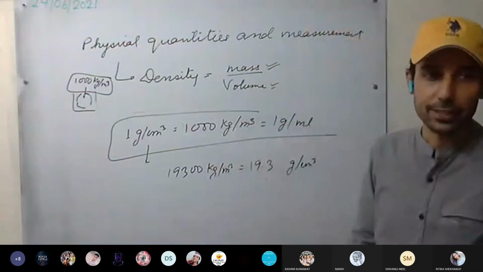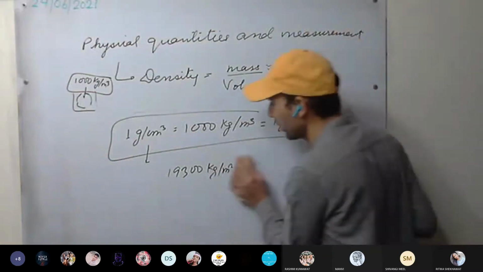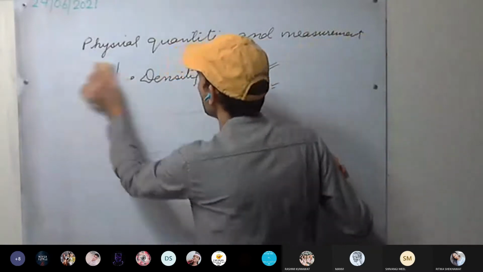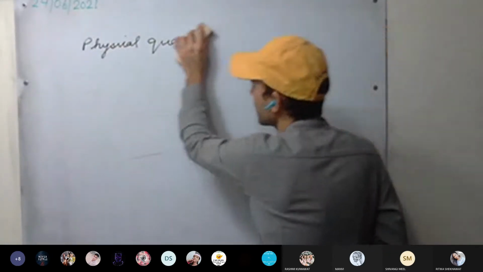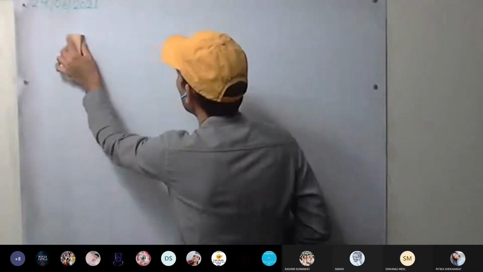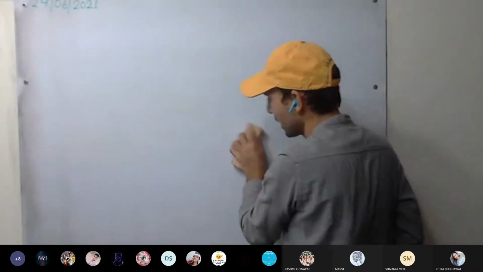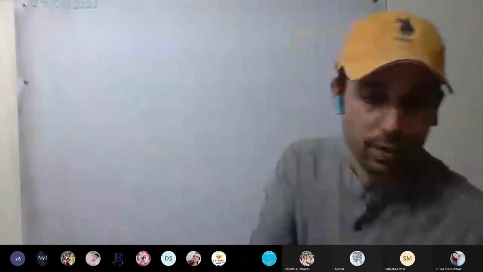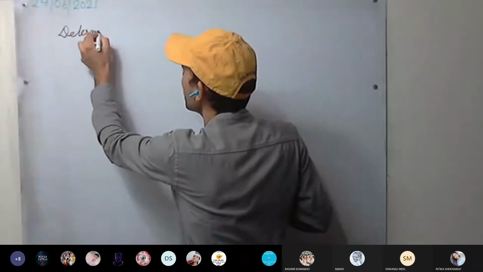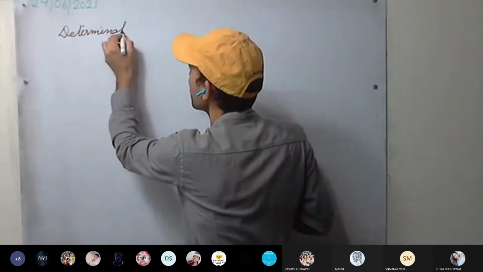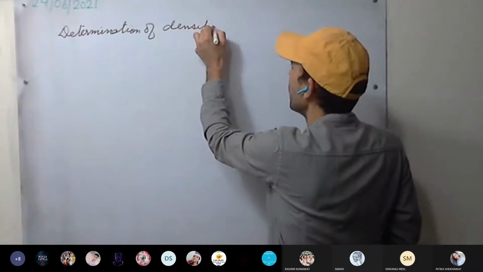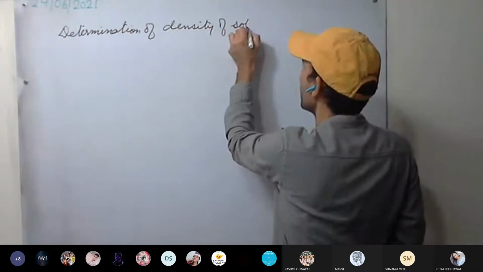Now we have to determine the density of substances. How do we determine density? First we take the solids. Solids and liquids, density we will discuss. Determination of densities of solids and liquids. We have discussed that one. So first, determination of density of solid.